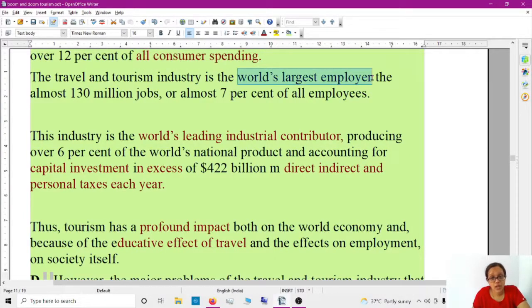It gives employment opportunity. What they used: world's largest employer. Okay, almost, see, before any number they will be writing something relative, almost 130 million jobs or almost 7% of all employees.